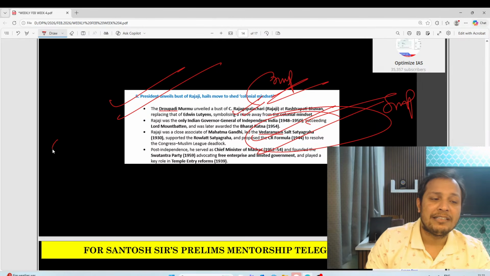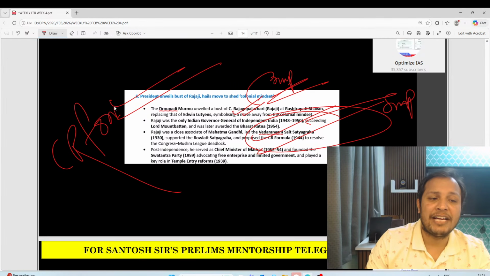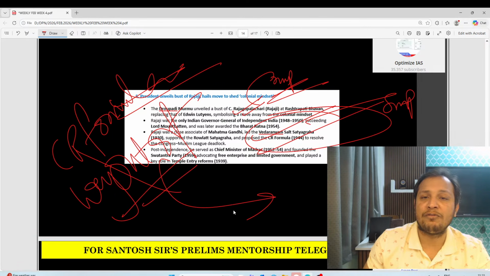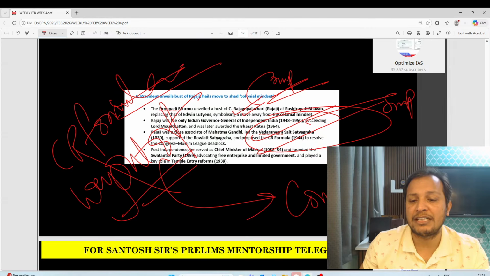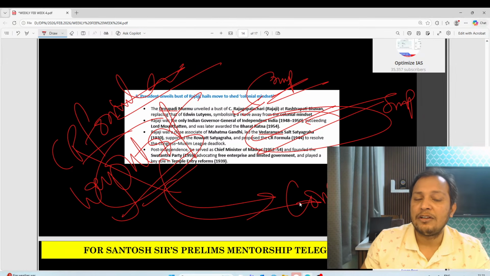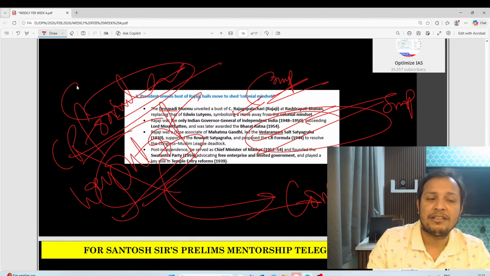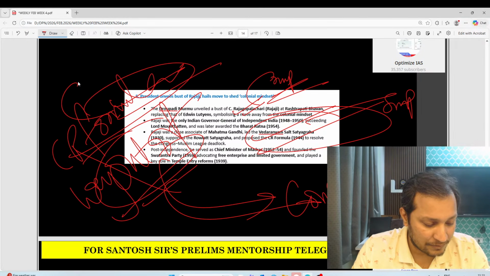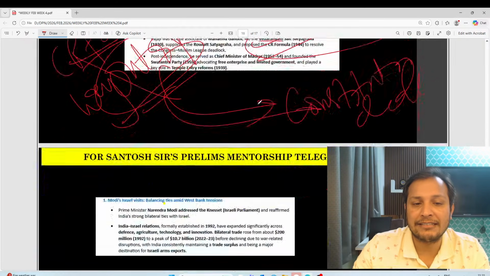He is known for the CR Formula and the Way Out pamphlet. The Way Out pamphlet is for the constitutional deadlock, and the CR Formula is for unity between the Indian National Congress and the Muslim League. That's very, very important, guys.